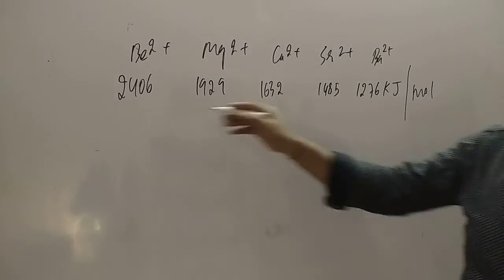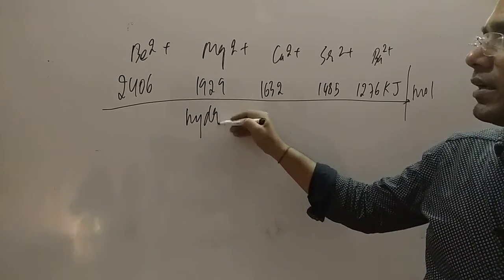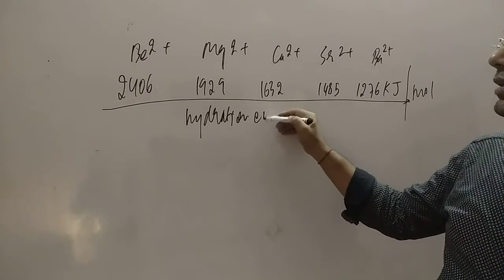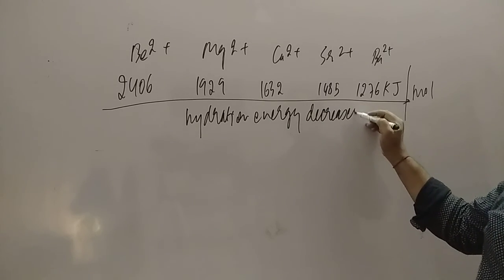As the size increases, hydration energy decreases. So this is our required answer, student.